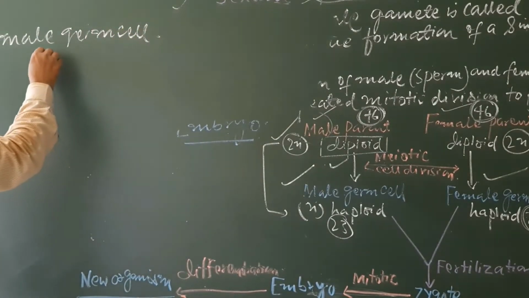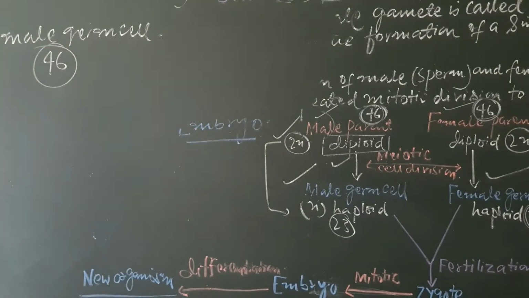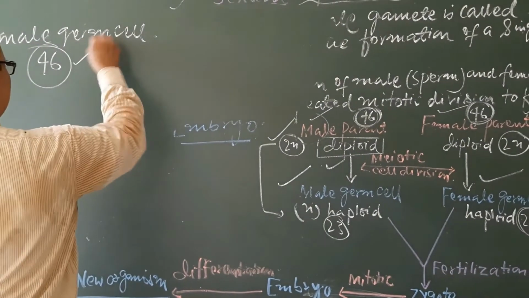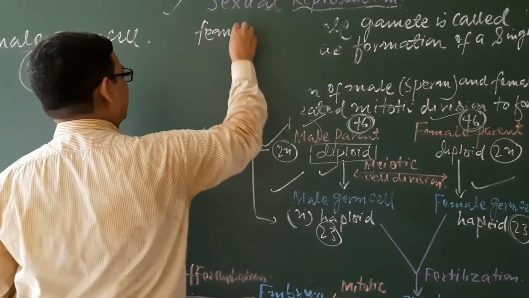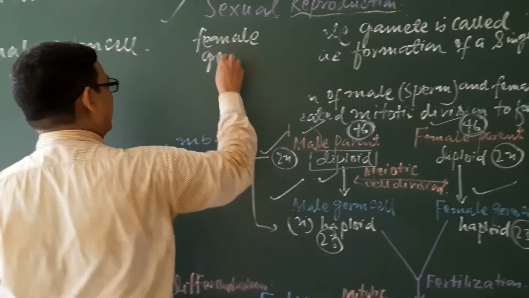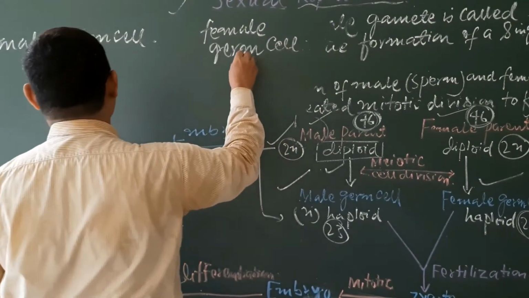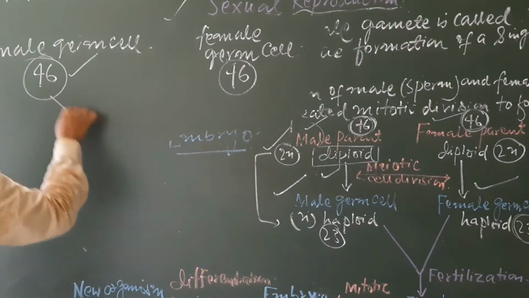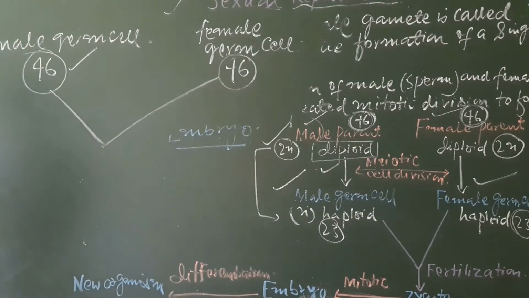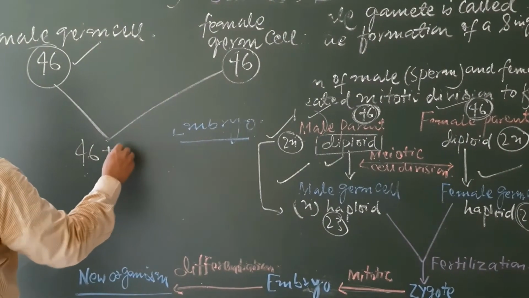If the chromosome number of the parent cells is repeated during the formation of the male germ cell, and similarly during the formation of the female germ cell, then what will happen? When they unite during fertilization, fusion will take place, and there will be 46 plus 46.